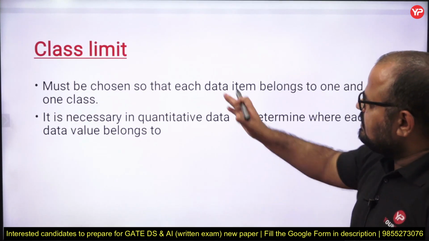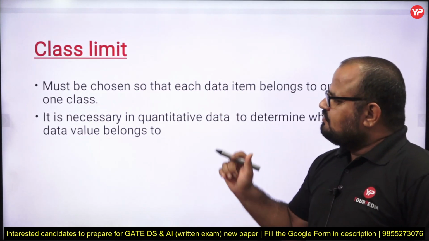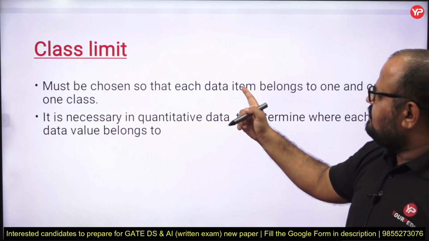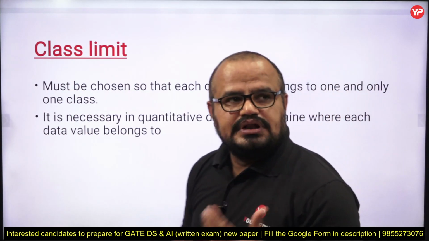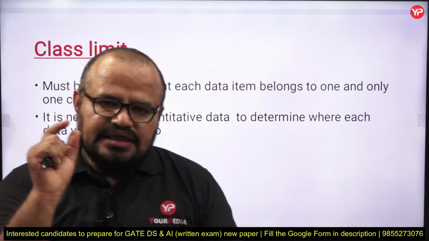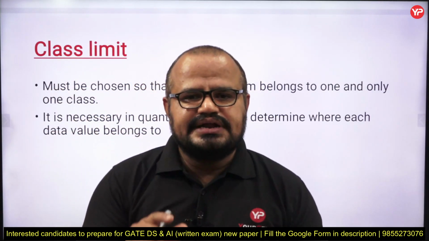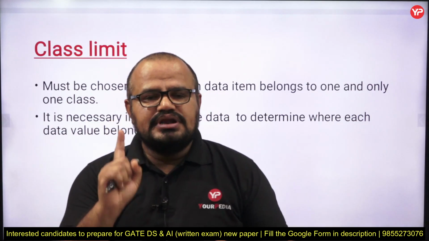Then we have one last point, which is class limit. Class limits must be chosen so that each data item belongs to one and only one class. It means each value in our data set must belong to only one class.